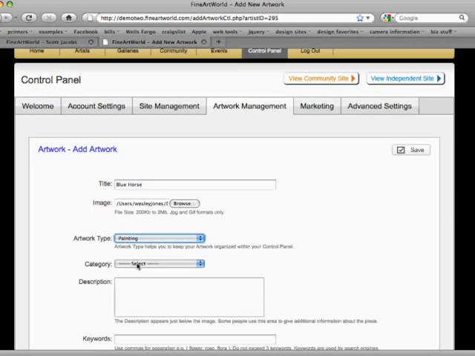Select the artwork category: originals, limited editions, or open editions. Originals refers to the actual piece of artwork. Limited editions refers to a series of reproduction prints that have a limited number of prints that can be made. Open editions refers to a series of reproduction prints that have no limit to the number of prints that can be made.